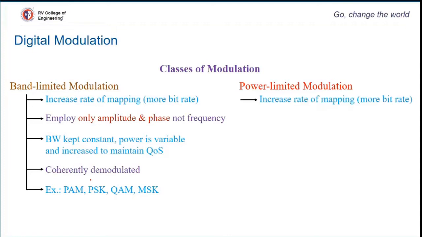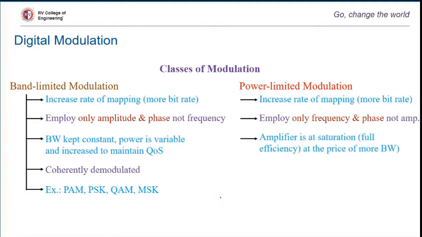So there is another class of modulation, power limited modulation. Exactly like band limited, this is also used to increase the bit rate. But here we have freedom only with respect to the power, but not at the price of bandwidth. I mean, you will have to increase bandwidth in order to keep the power fixed.